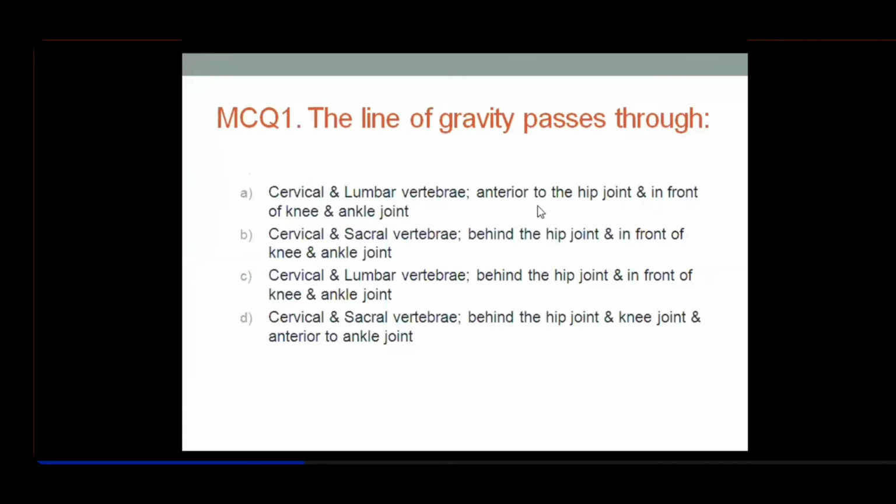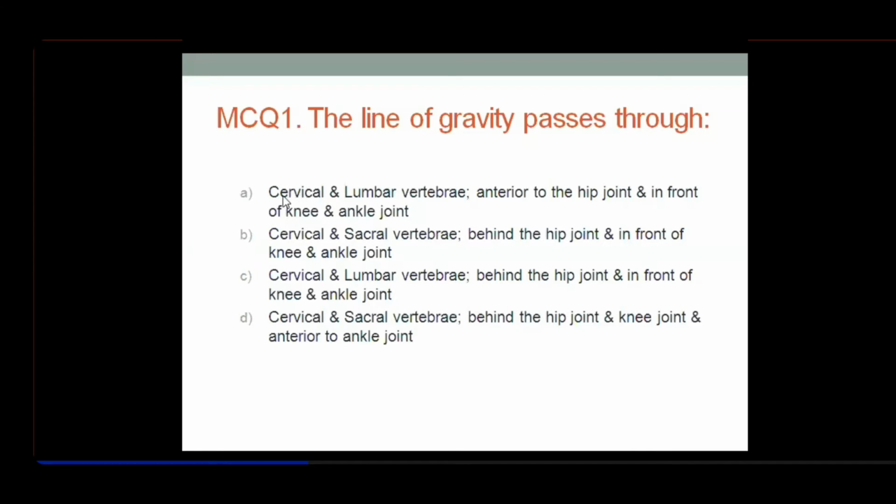This question is about the line of gravity which passes through. Of course, you will have to see the line of gravity in a lateral view, because in AP view it will obviously pass through the median plane, while I'm talking about the trunk. But in a lateral view, the points from where it passes is the question here. From where does it pass?